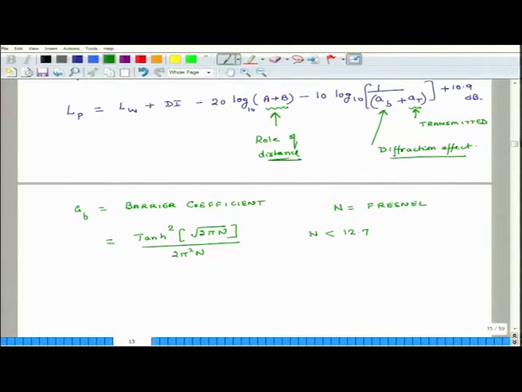So, if you do some studies on diffraction, you will see this term, Fresnel number. And this is equal to 0.004 for n more than 12.7.